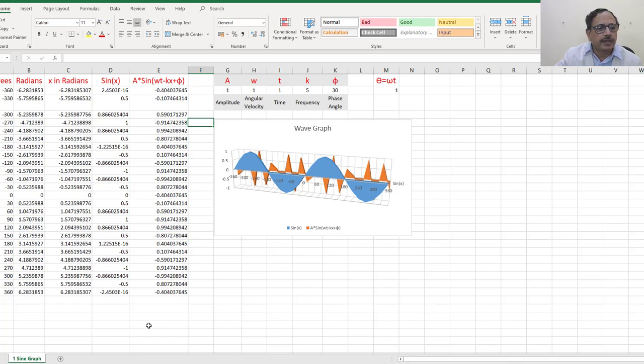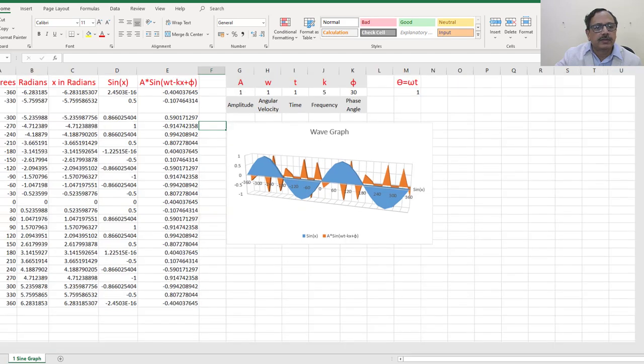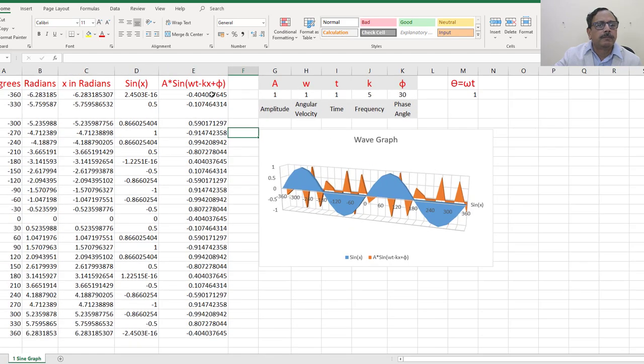Here we have already drawn some of the graphs corresponding to degrees, and x in radians. These two are the same; only here we have used the radian formula, and here we have used the pi relationship, multiplied by pi by 180. They give the same thing. Then the sine function, and this is sine of omega t minus kx plus phi, which is actually the generalized wave equation in the x coordinate frame of reference.